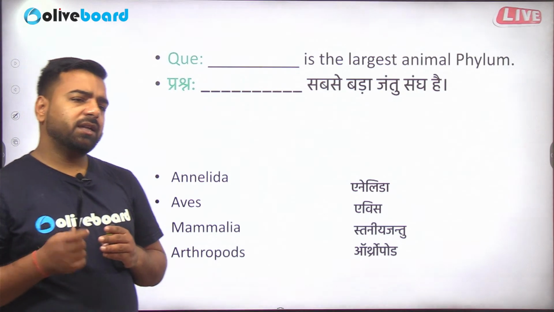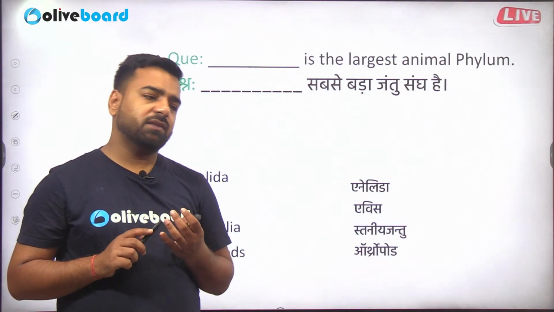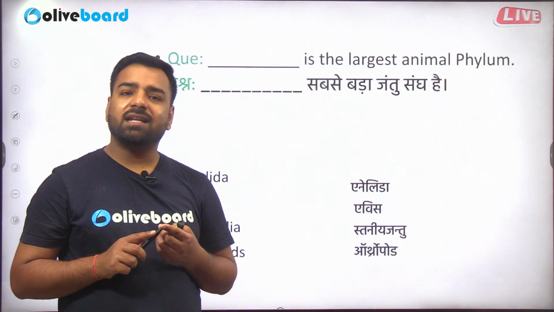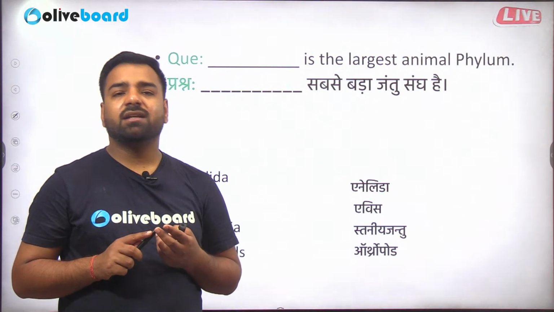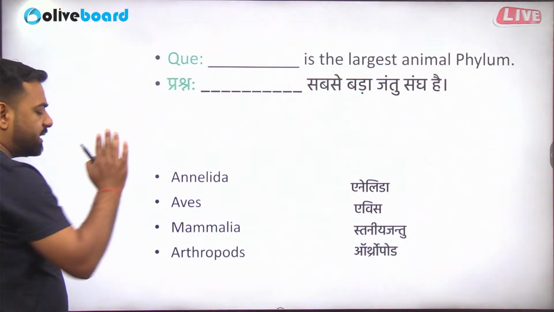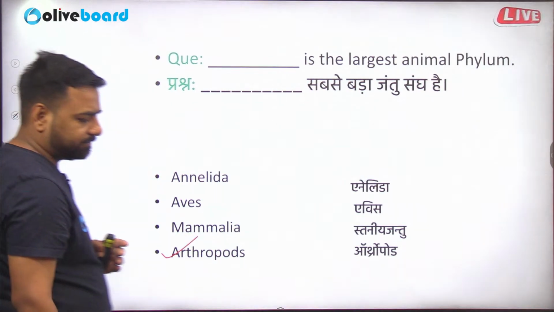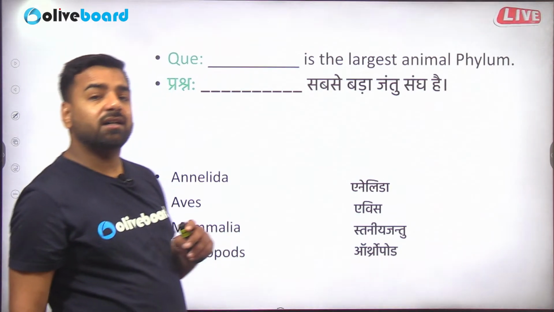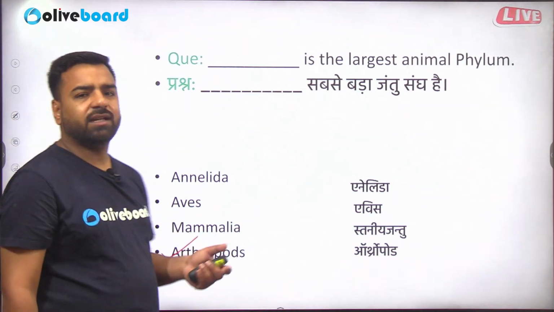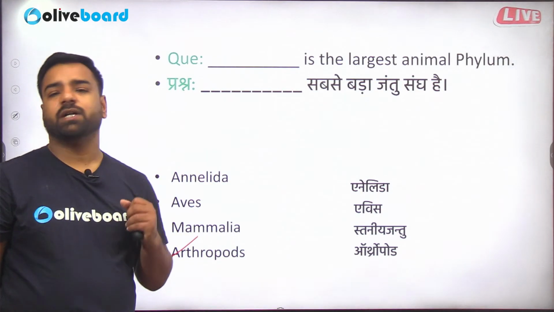So this animal kingdom is divided into two parts, I already told you. In the non-chordates also there are certain categories. Here we have Porifera, Coelenterata, Cnidaria, Aschelminthes, Platyhelminthes, Arthropoda, Mollusca. Amongst them, the largest phylum is actually Arthropoda, where all insects come. In Annelida, your earthworm comes. Aves and Mammalia are under the category of chordates. In mammals, we are there, and in Aves, birds are there.